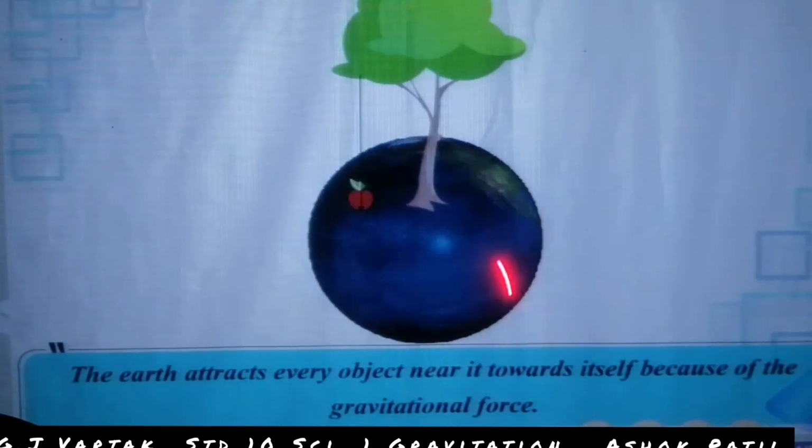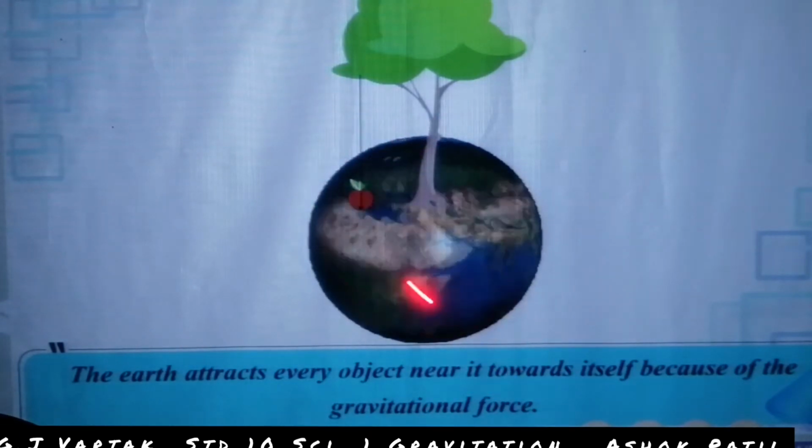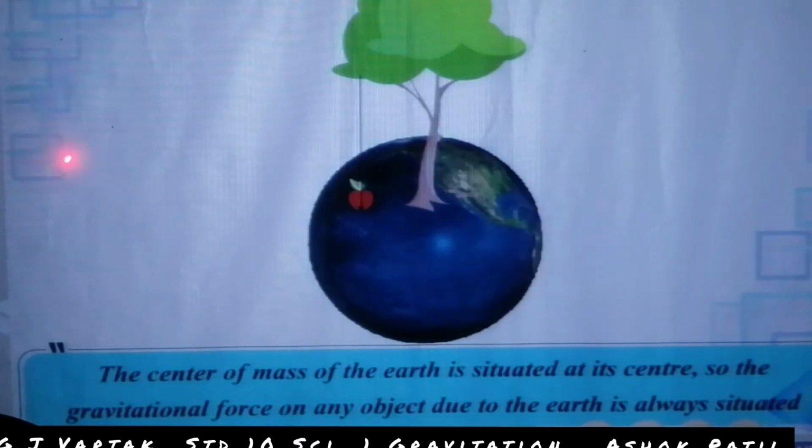Look here. The apple falls onto the surface of the earth. The center of mass of the earth is situated at its center, so the gravitational force on any object due to the earth is always directed towards the center.